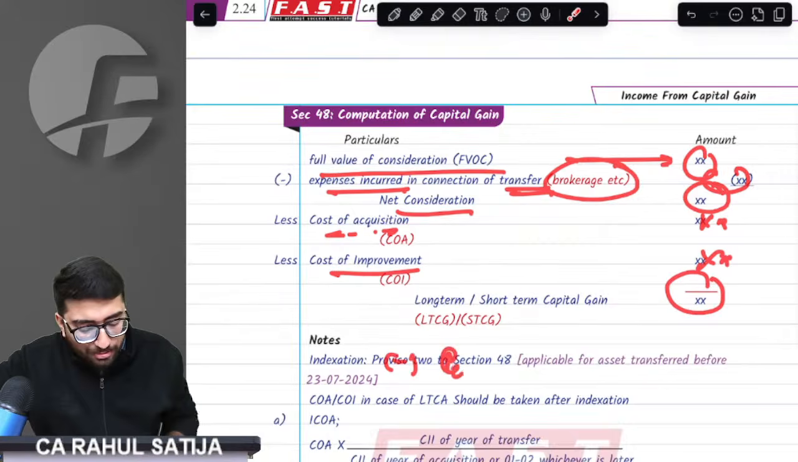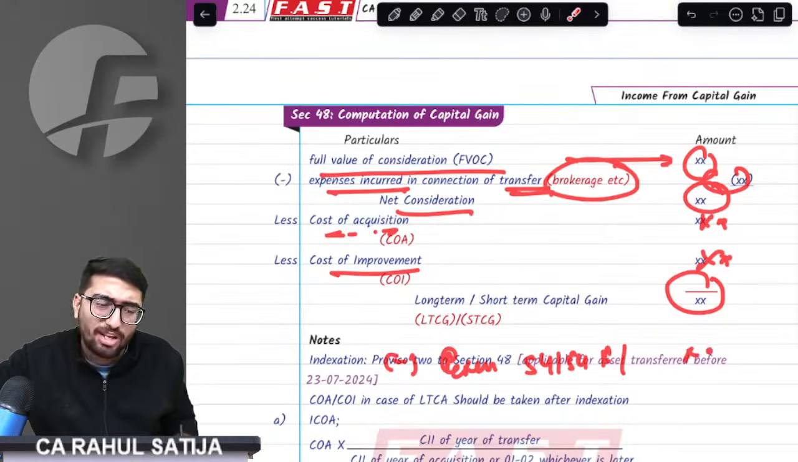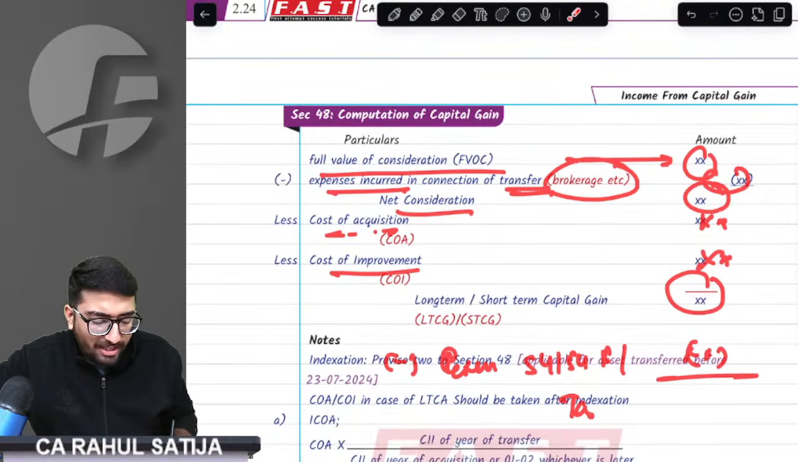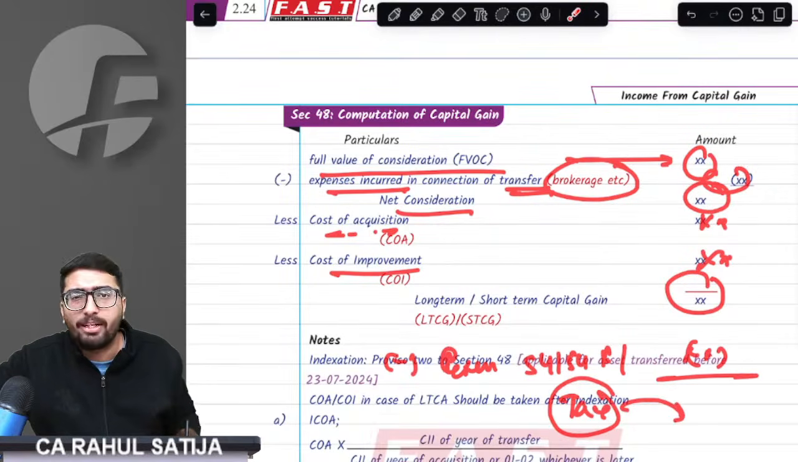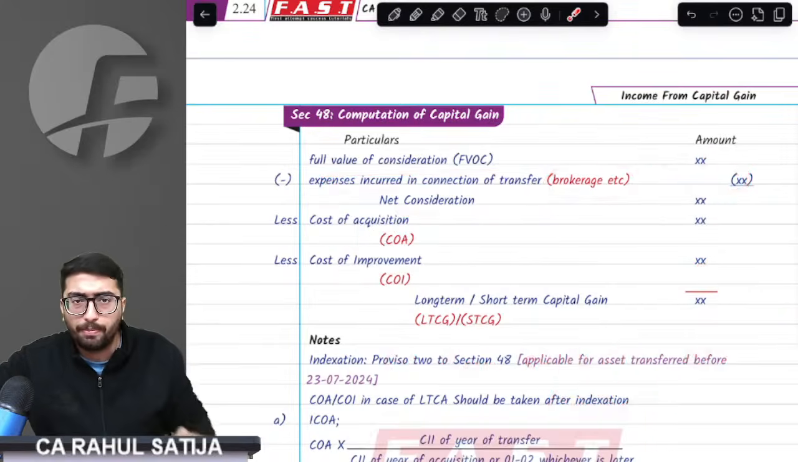After that, you have to reduce the exemptions under 54, 54F, whatever the exemptions you have, you just have to reduce this, and this will give you taxable capital gain, and based on this taxable capital gain, you will be charged tax. This is the basic thing.